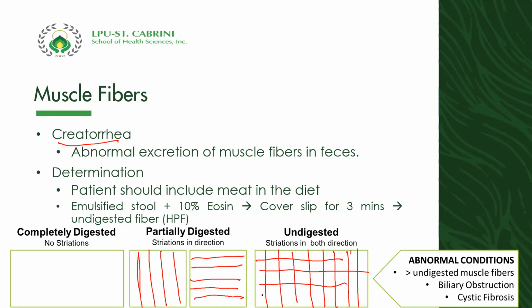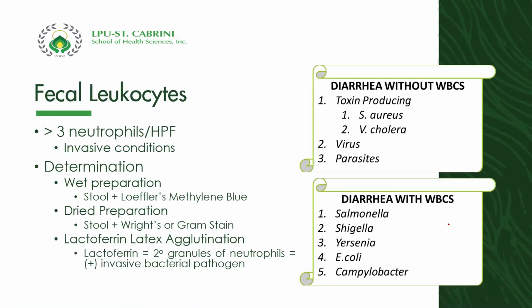Kapag partially, there can be a vertical or horizontal striation. Kapag undigested, there are vertical and horizontal striations. If completely digested, then there is no striation. Take note that abnormal conditions that occur with undigested muscle fibers are biliary obstruction and cystic fibrosis.